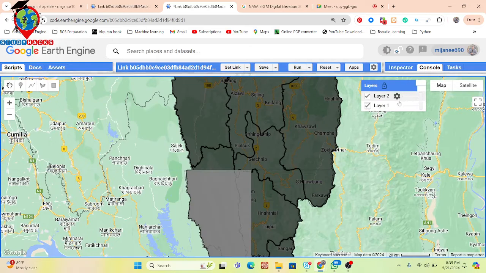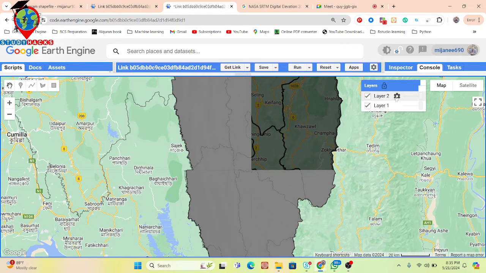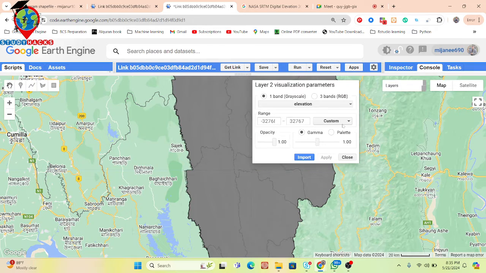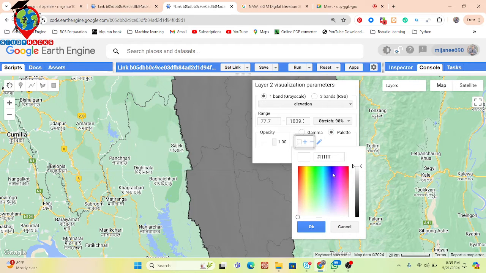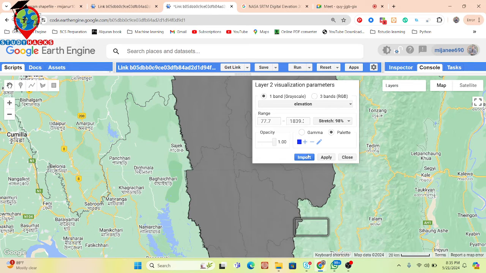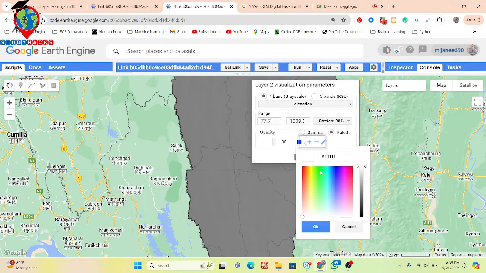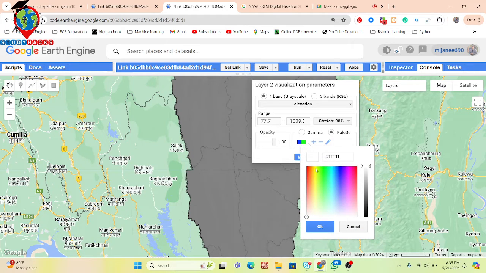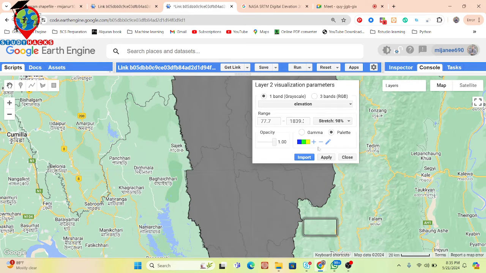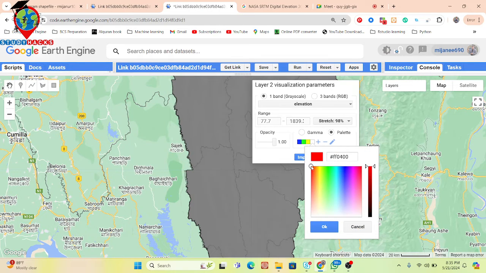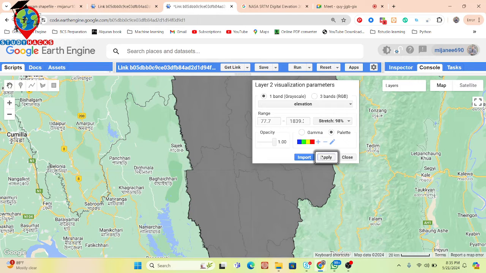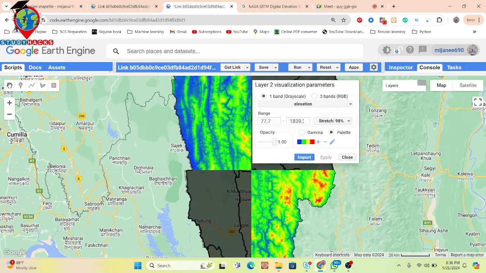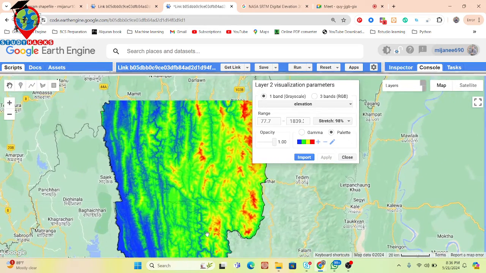Now I want to add the visualization. Click on the settings properties and I set the stretch to 98%. I want to set the colors: for low elevation this type of color, greater than that this green color, greater than that this yellow color, and for high elevation this red color. Now I simply apply. The visualization is set and you can see this type of visualization.